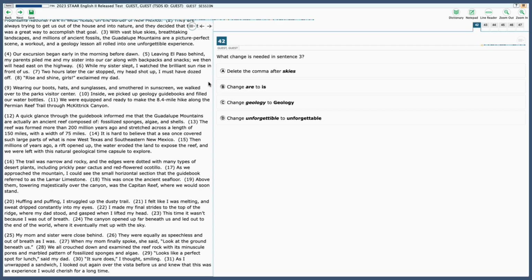It is hard to believe that a sea once covered such large parts of what is now West Texas and southeastern New Mexico. Then, millions of years ago, a rift opened up, the water eroded the land to expose the reef, and we were left with this natural geological time capsule to explore.